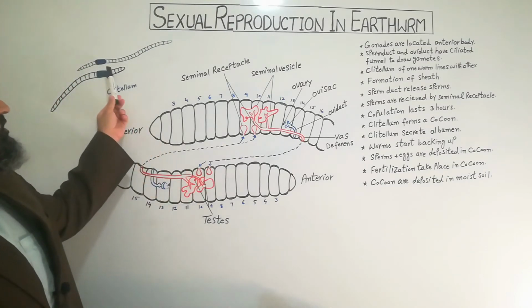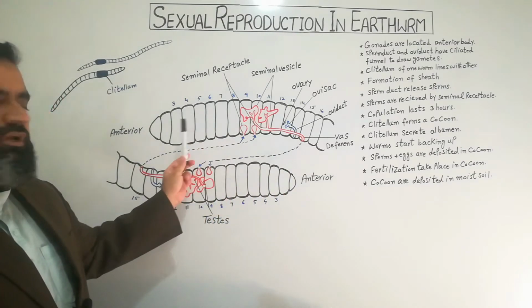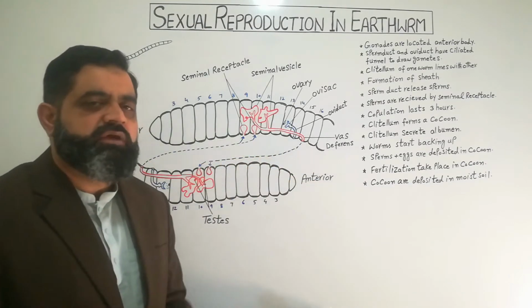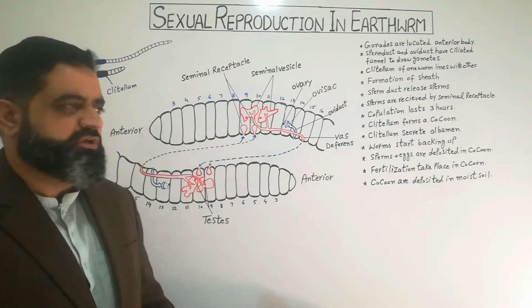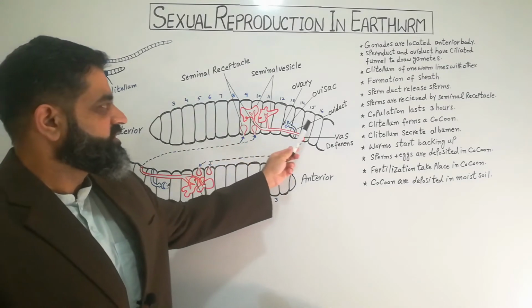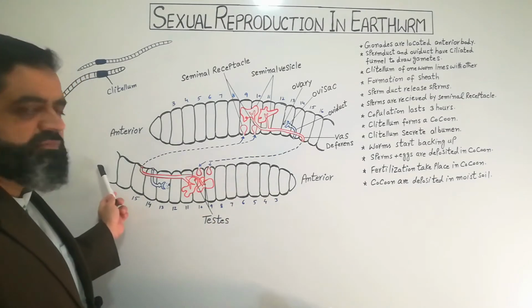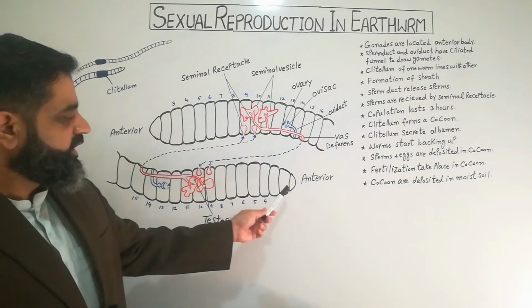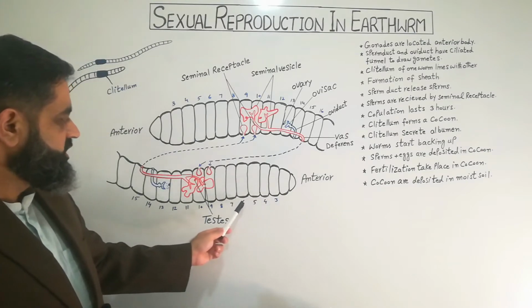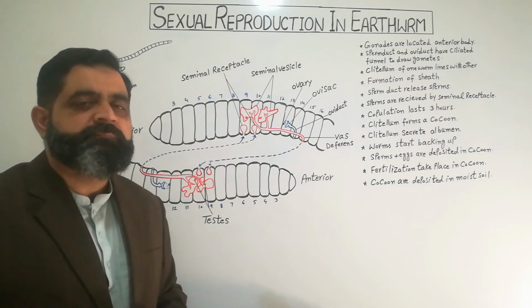So I have enlarged this earthworm in this diagram. As you can see, this is the first earthworm. It has a segmented body, as you can see in the diagram. This is the anterior end and this is the posterior end, and I have only drawn the first 16 segments of the body. So this is the first segment, 3rd, 6th, 9th, 12th, 16th. This is the second earthworm. This is the anterior portion of the body, and this is the posterior side of the body. And also I have drawn 15 segments on this animal, 1, 3, 6, 9, 12, 15. So these are the anterior portions of both the earthworms.